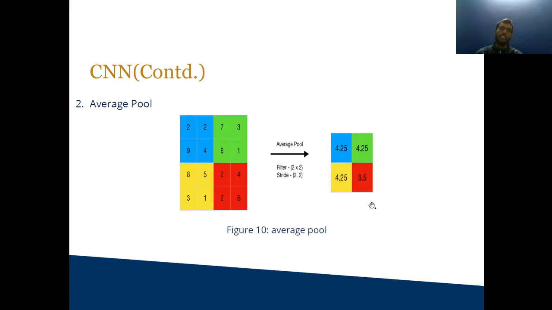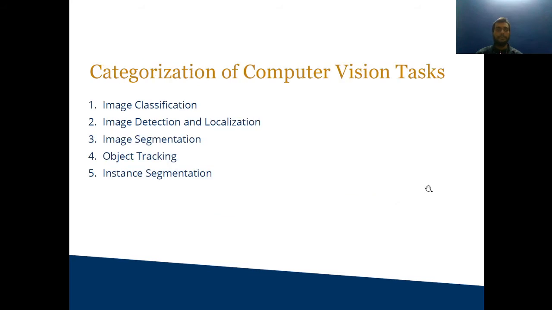Average pooling. In average pooling, we similarly take those 2 by 2 or 3 by 3 cells, take the average of those cells, reduce the dimension and extract the features of the images.